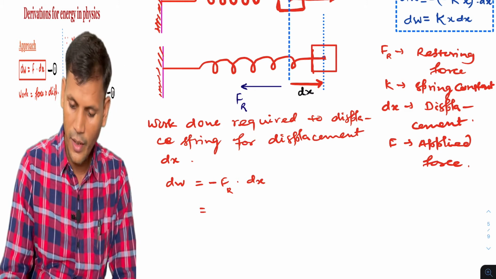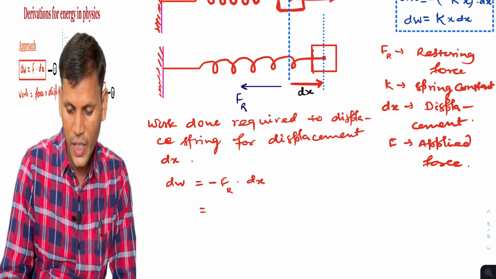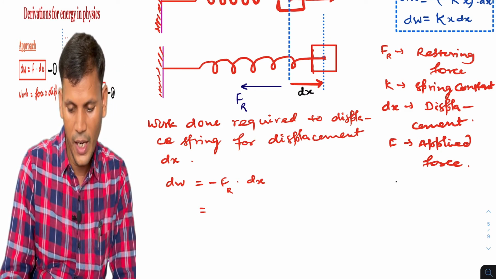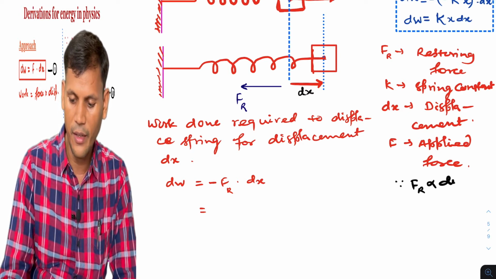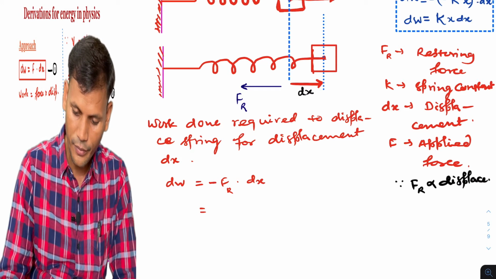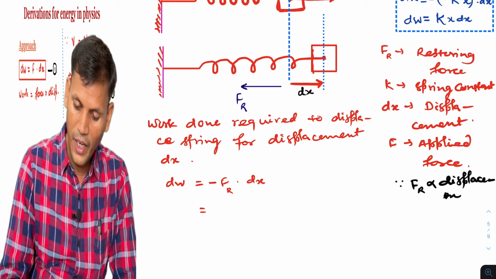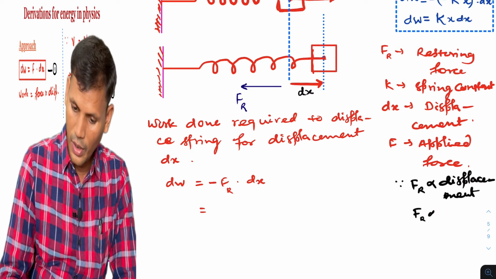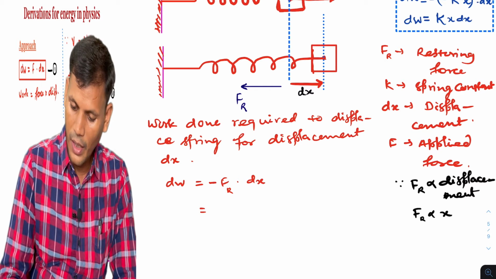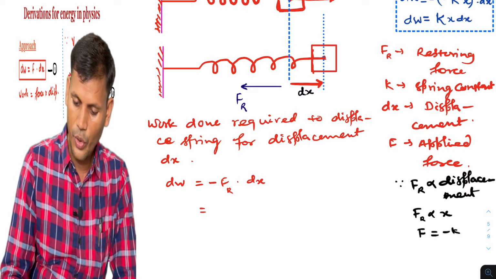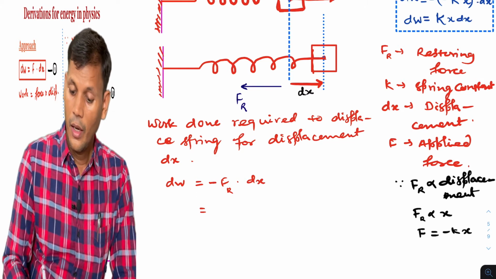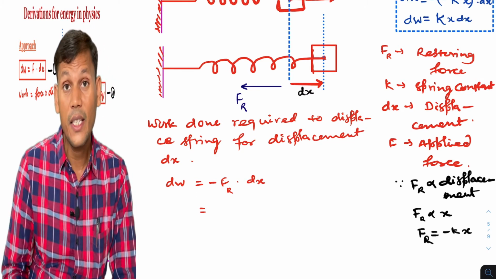Since restoring force is directly proportional to displacement, Fr is directly proportional to x, so F is equal to minus kx, that is, the restoring force Fr is minus kx, where k is the constant.